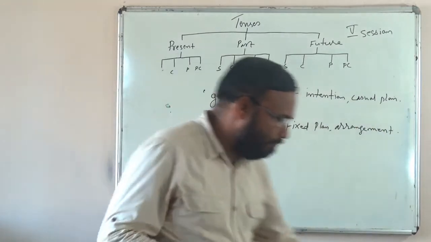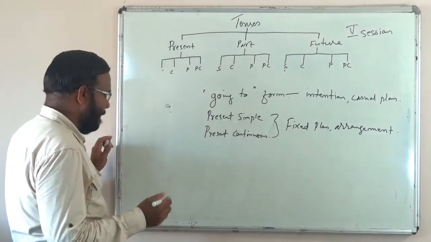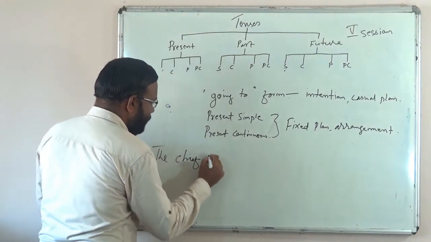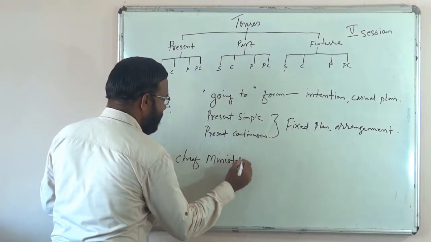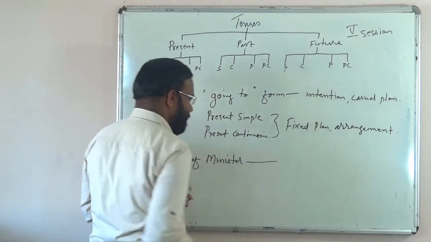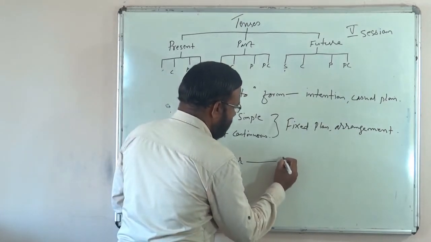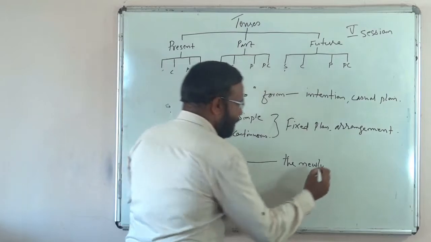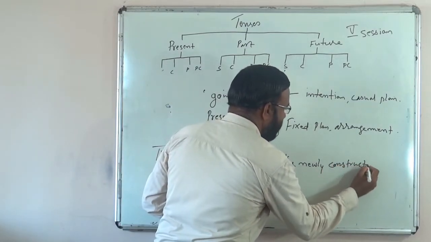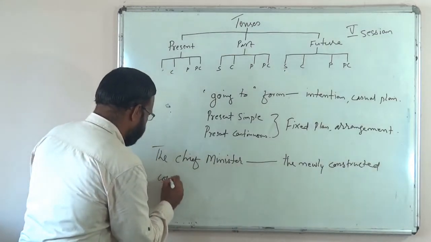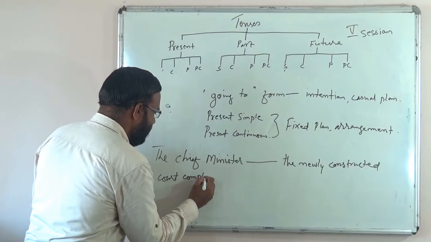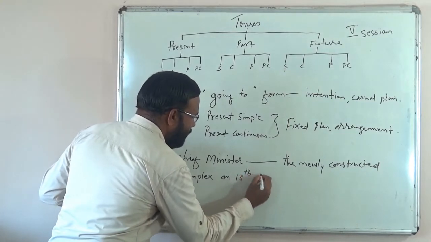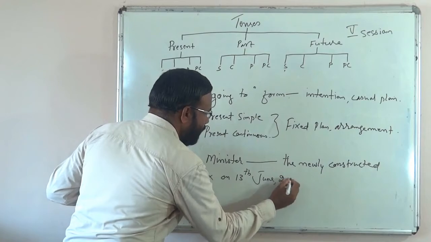Okay, write a context like this. The Chief Minister dash the newly constructed court complex on 13th June 2020.